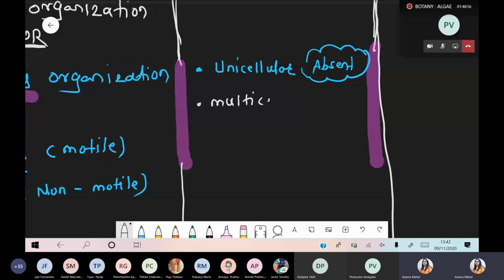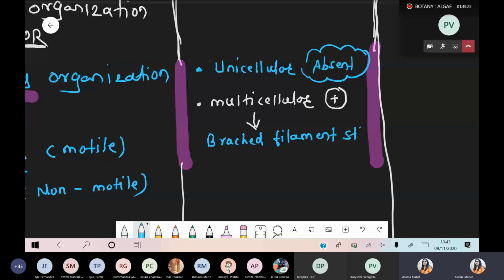In case of brown algae, Phaeophyceae, unicellular structure is absent, but multicellular structures are present. Now we take a few examples. When we talk about the multicellular, it has a branched filament structure. So we are talking about multicellular, and more specifically, a branched filament structure. It is a filament, a branching structure, plus it has the filamentous structure. Just as we said colonial, then we discussed filamentous, similarly we are talking about branched filament structure. Okay, now one by one we take the examples.